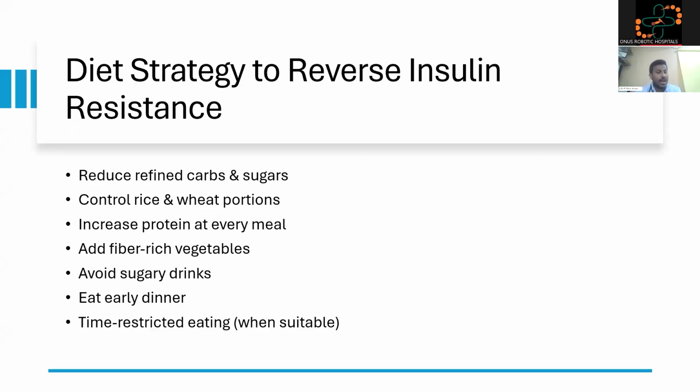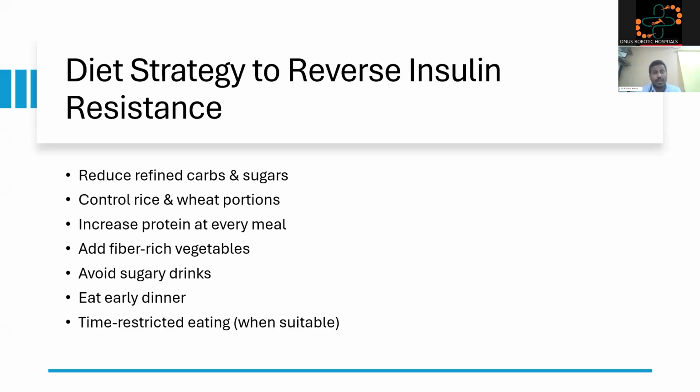Diet strategy to reverse insulin resistance. Reduce refined carbs and sugars. It means avoid all foods which come in a packet. All processed foods or all storage foods which are present on shelves have a longer shelf life because they have large amounts of sugars or salt to protect it. Therefore, whenever you consume those foods, our sugar spikes rapidly.